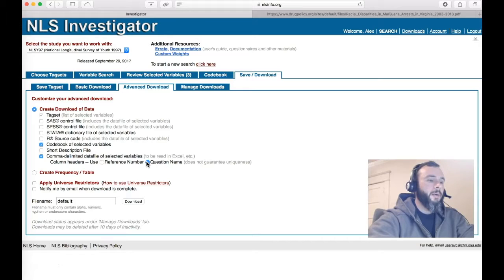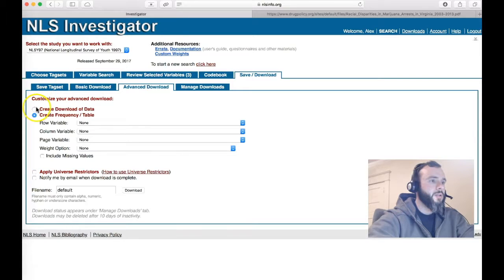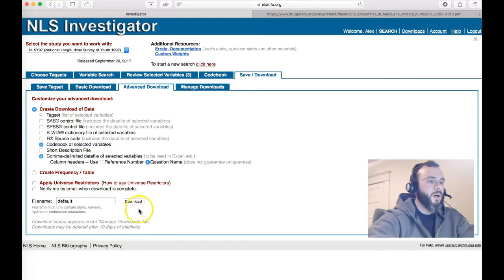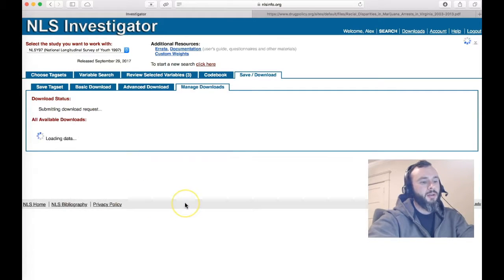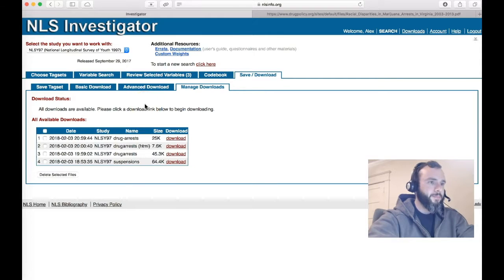So we're going to check this, and there are other things you can do in here too, but for the purposes of this demonstration I'm going to get past all that. Choose a file name. We'll do drug arrests. Notice your file name can only contain alpha, numeric, hyphen, and underscore, so nothing else. And I just hit download. It'll say submitting download request, and then it pops this up.